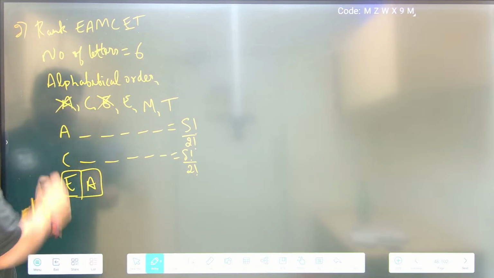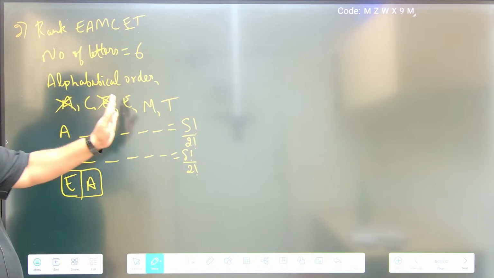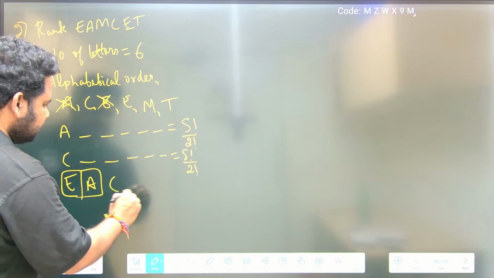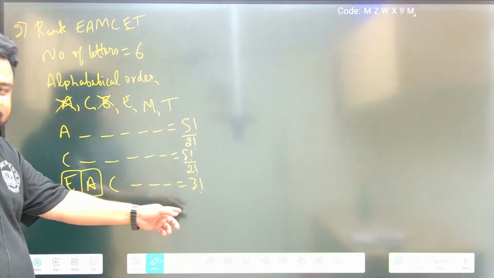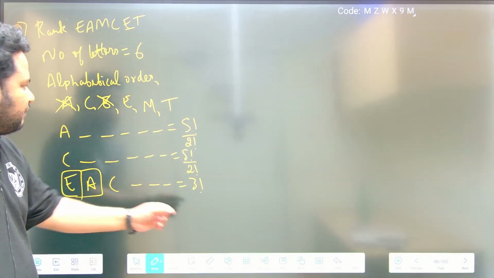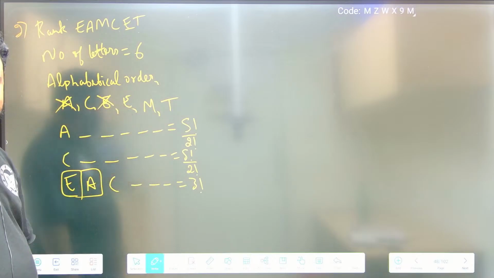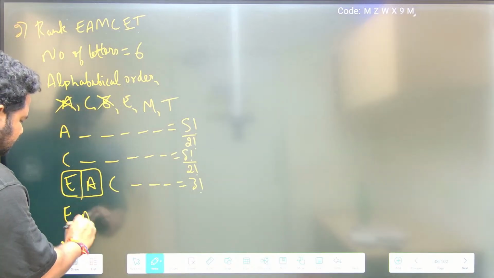So A is gone. Now if I start with EA, I should start from the beginning with alphabetical order. So C will come here. C is followed by 3 spaces, 1 2 3. They should be arranged in 3 factorial ways. It should not be 3 factorial by 2 factorial. Why? Because one of the E's is already fixed. Now we are having only one E. Now EA is fixed.